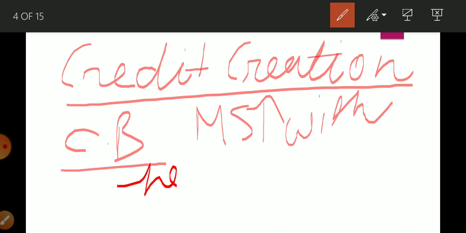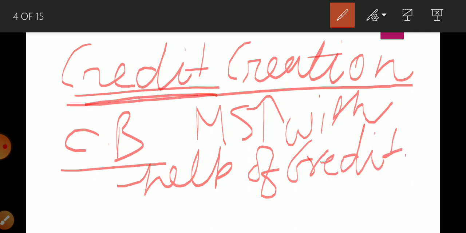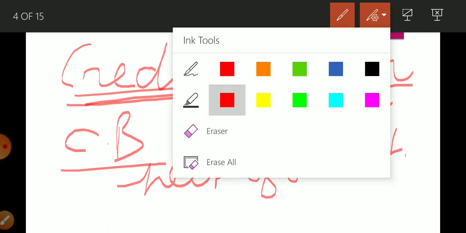Its name actually makes its meaning clear: credit creation, how banks give loans to firms and to the public. Actually, banks are able to lend to firms and people more than their initial deposit.